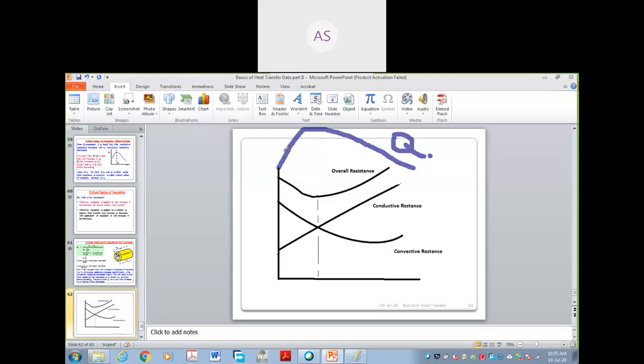When the Q will be maximum, see here, this dotted line shows RC. This line shows RC. It means at critical radius Q is maximum. Here the Q is maximum, and at the same point the resistance is minimum. This is the resistance, and that is the minimum value.